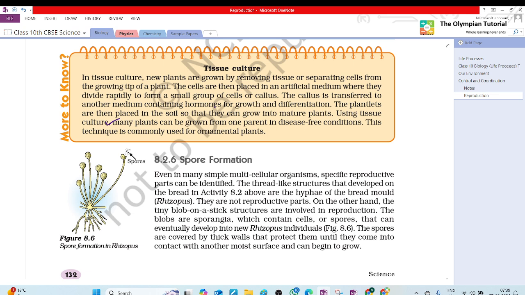Using tissue culture, many plants can be grown from one parent in disease-free conditions. This technique is commonly used for ornamental plants. So in tissue culture, what will happen? New plants are grown by removing tissue and separating cells from the growing tip.